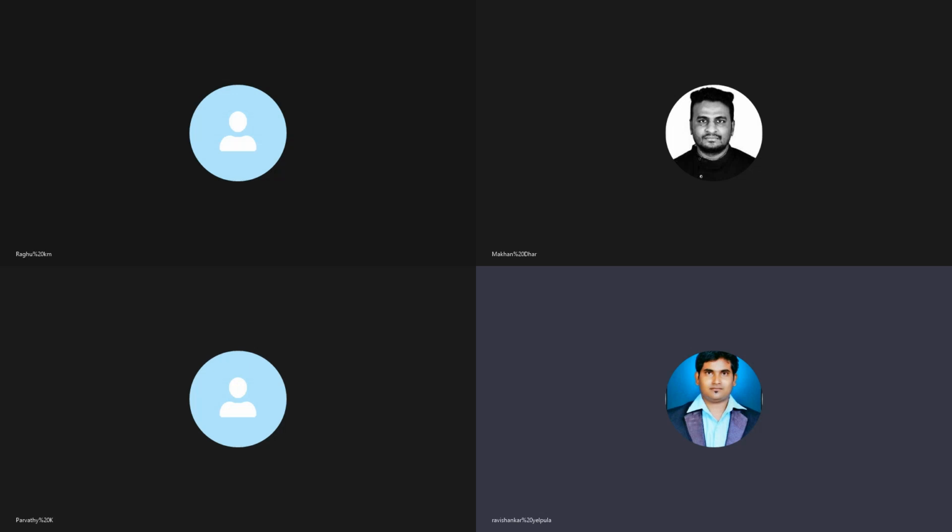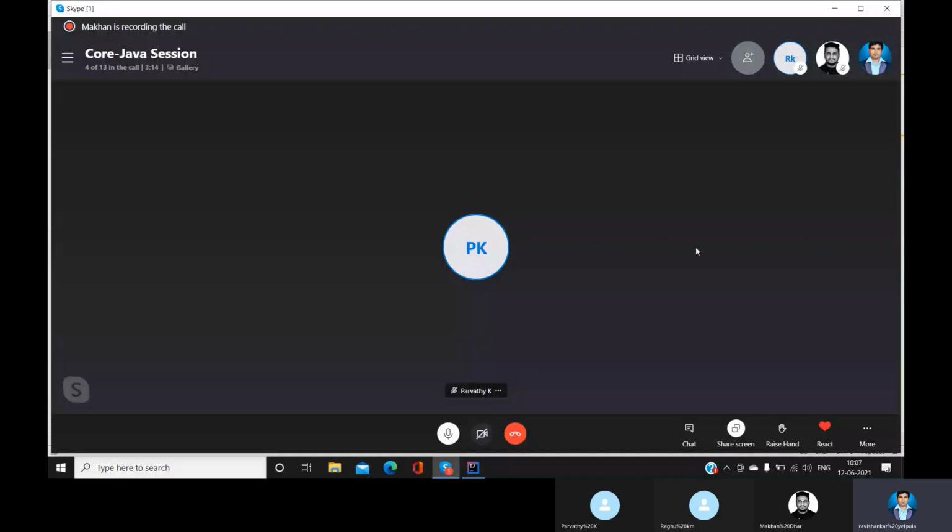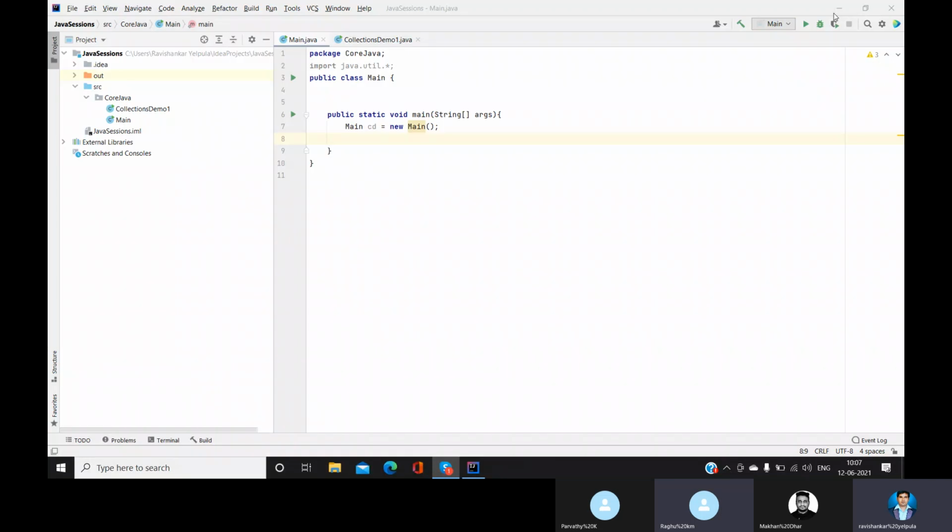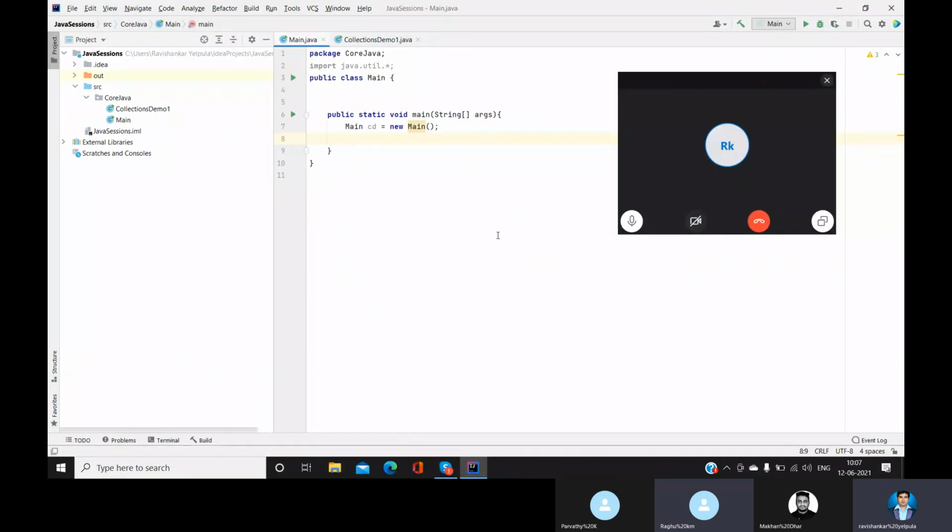In this particular line we have an error, but just a second. I'm sharing my screen with you guys. Can you see my screen? Yes, okay, still it is loading. Yeah, I can see it.